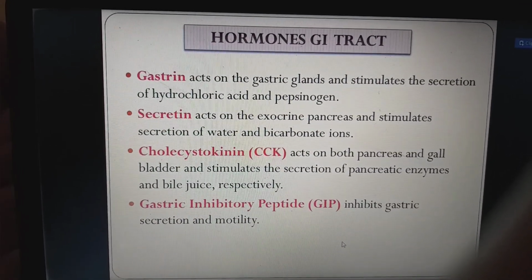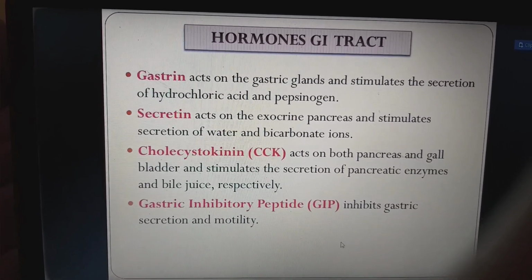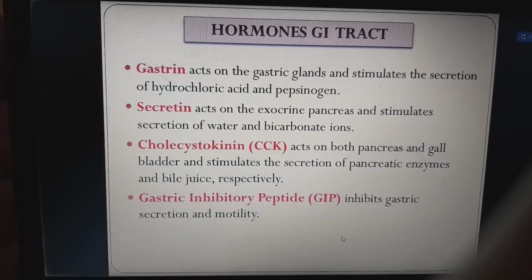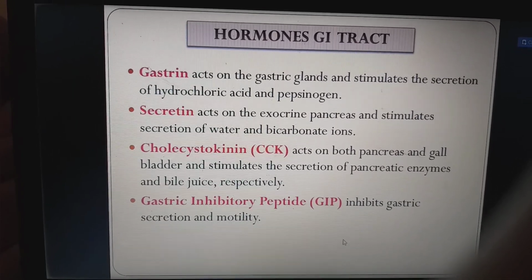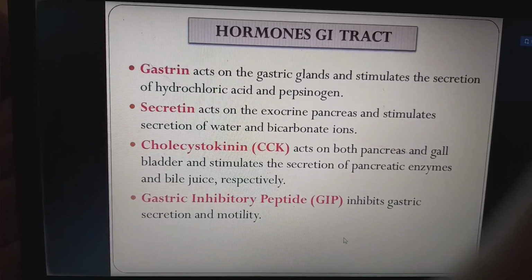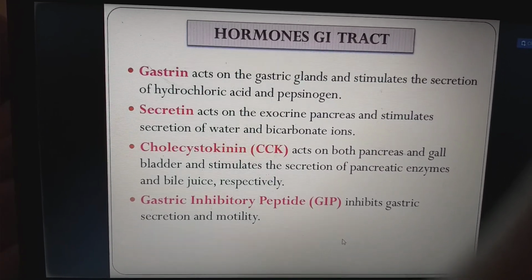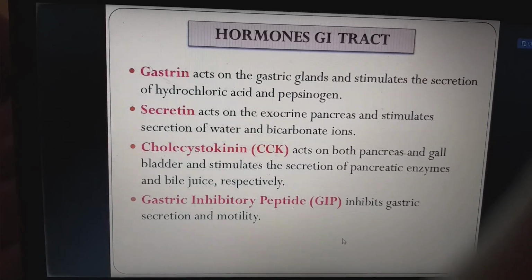So, hormones of the GI tract. Gastrin acts on the gastric gland and stimulates secretion of hydrochloric acid and pepsinogen. Secretin acts on the exocrine pancreas and stimulates the secretion of water and bicarbonates. Next, cholecystokinin acts on both the pancreas as well as the gallbladder to stimulate the secretion of pancreatic enzymes and bile juice respectively.